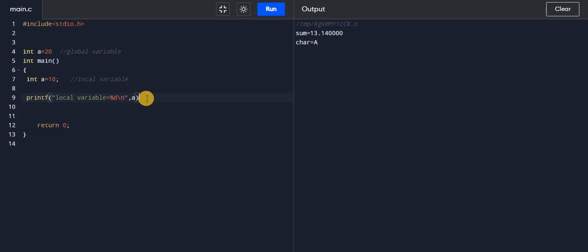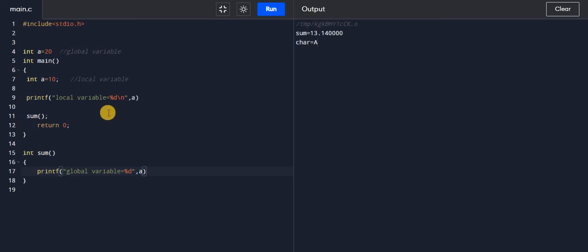And now I have to create one function. Functions we will discuss and study in detail in a later video. I will declare a function named sum. This is a function I have to call here. After this I have to define the function. So int sum, and then the function body: printf, here I have to print again value of global variable equal to %d, and then print the value of a.